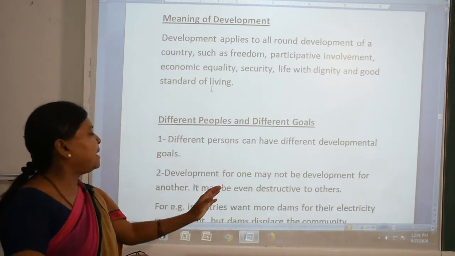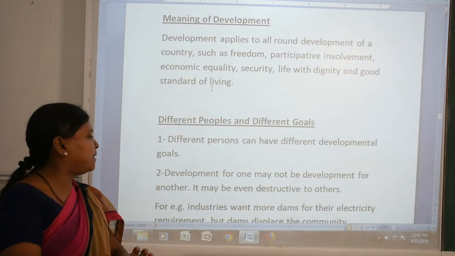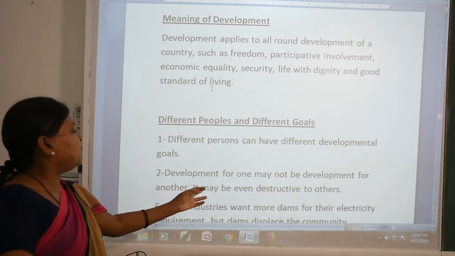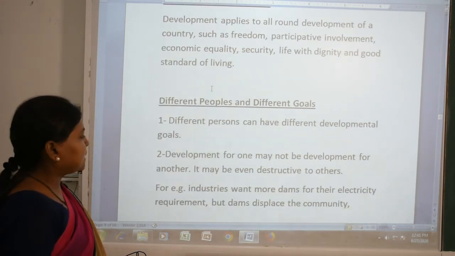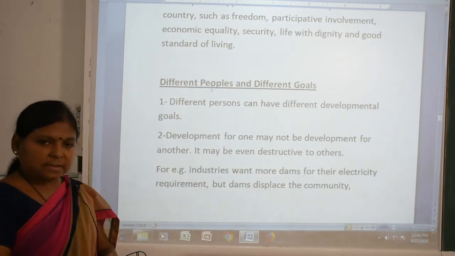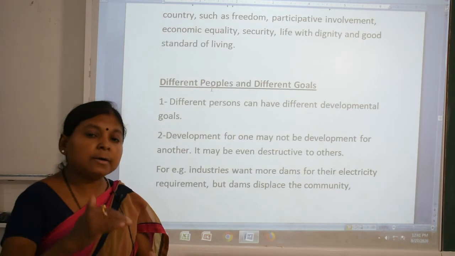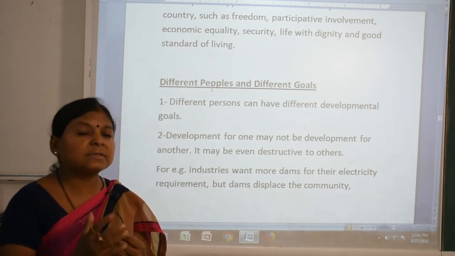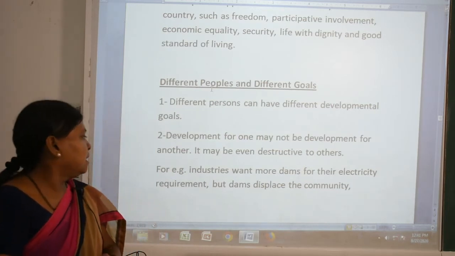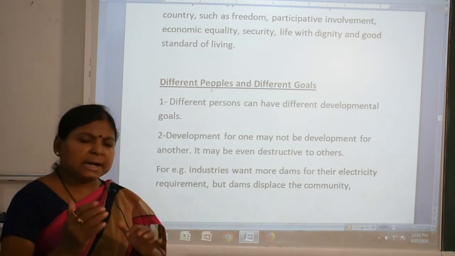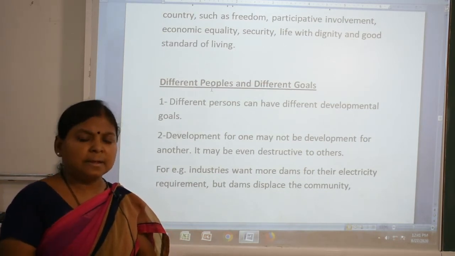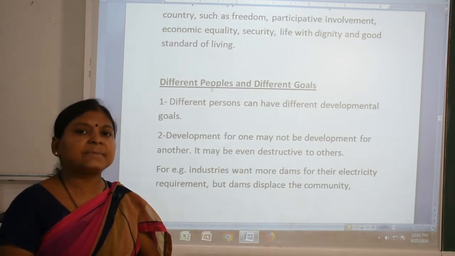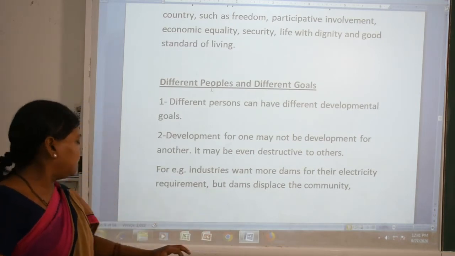Second one, development for one may not be development for another. It may even be destructive to others. See the example. Suppose industries want more dams. Why? Because they need electricity. This goal is useful for industries, but it harms others. How?